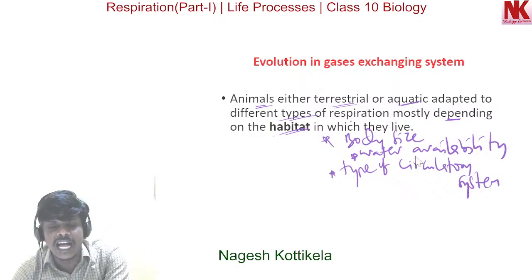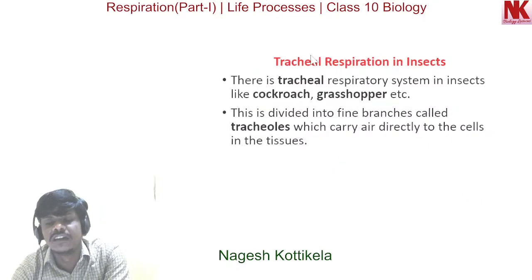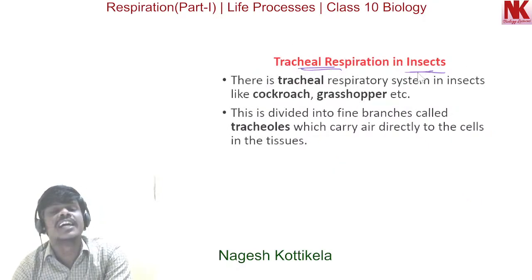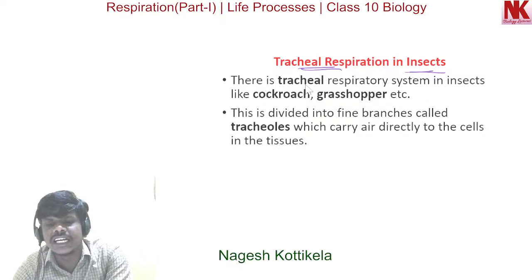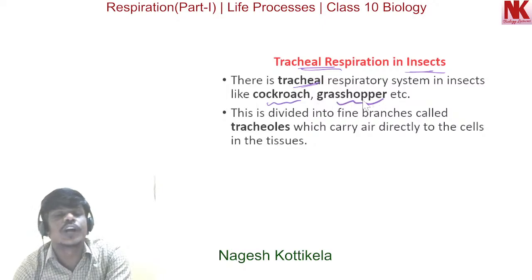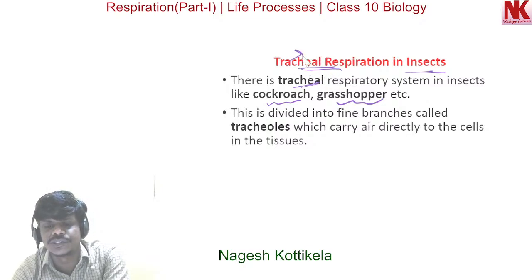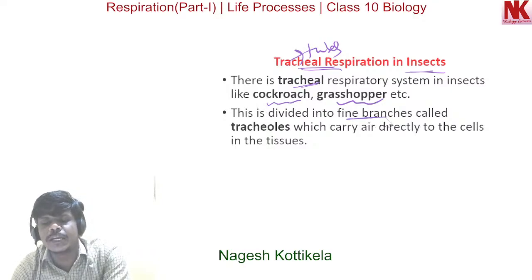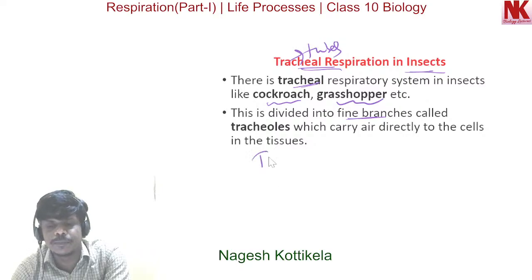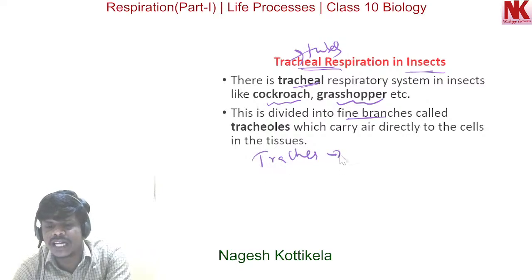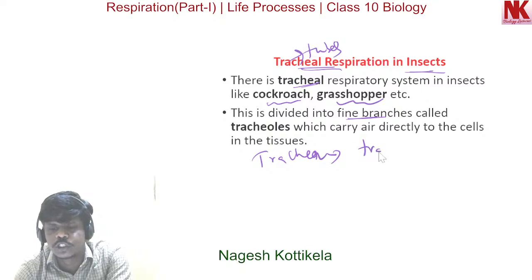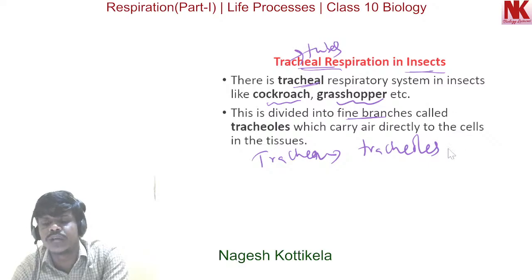Now moving to the next, tracheal respiration is found in insects. There is a tracheal respiratory system in insects like cockroach and grasshopper. These tracheae are tube-like structures, tracheal tubes. They are divided into fine branches called tracheoles, which carry air directly to the cells.